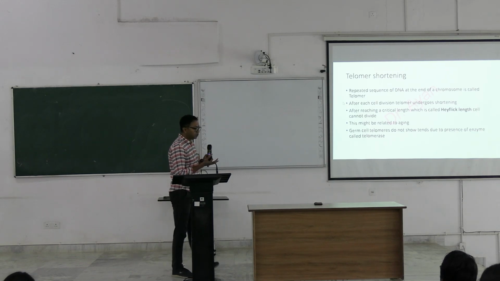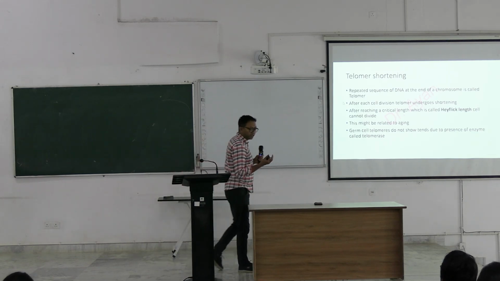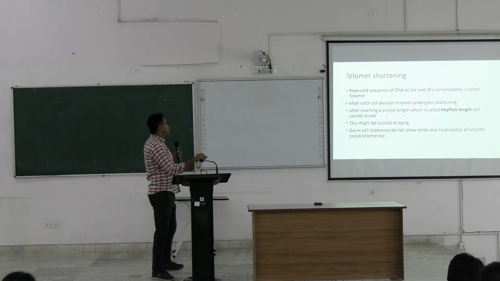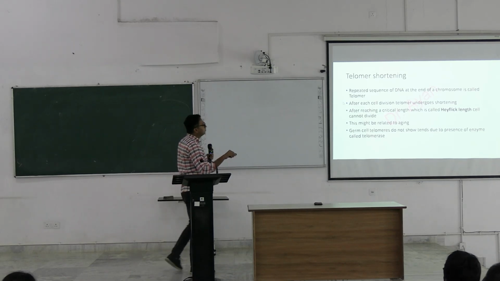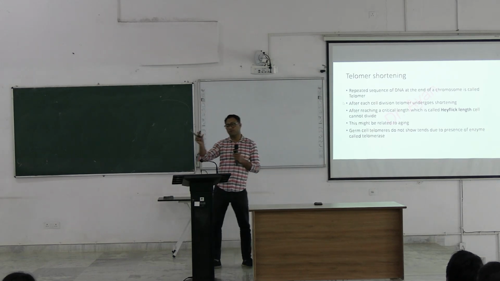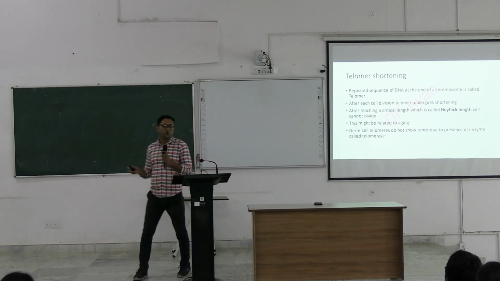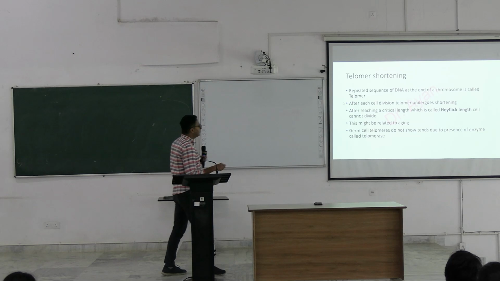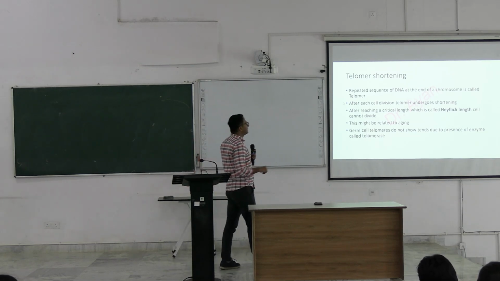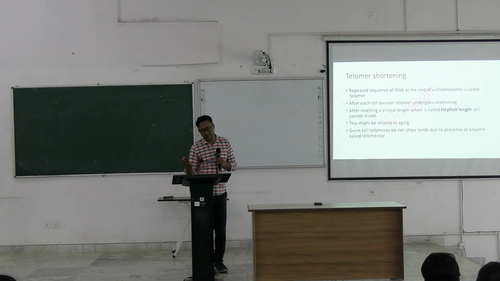But we have an enzyme called telomerase, which keeps it at the proper length. After reaching a critical length, called the Hayflick limit or Hayflick length, which is also a short note for you, the cell cannot divide further.